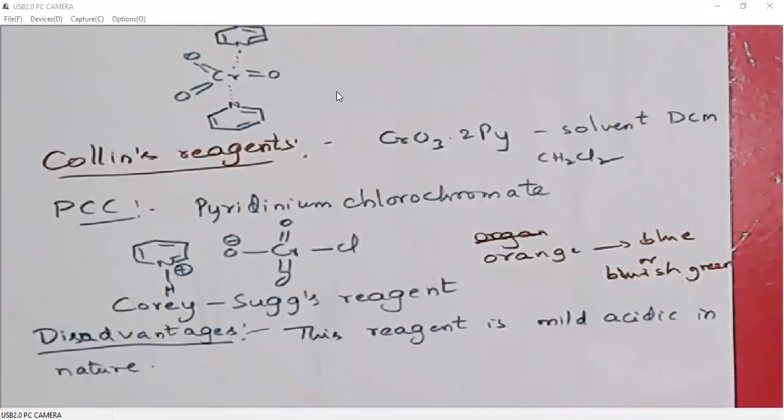Okay, so again this reagent is mildly acidic in nature.